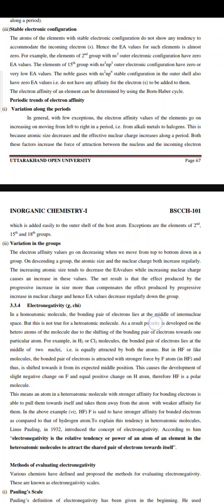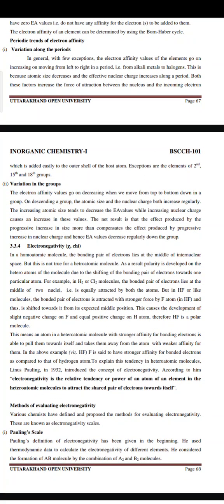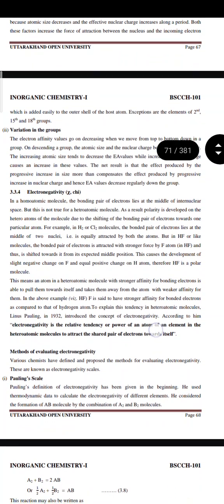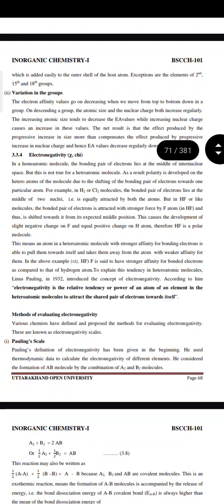Next is periodic trends of electron affinity. First, variation along the periods. In general, with few exceptions, the electron affinity values of the elements go on increasing on moving from left to right in a period, that is, from alkali metals to halogens. This is because atomic size decreases and effective nuclear charge increases along a period. Both these factors increase the force of attraction between the nucleus and the incoming electron, which is added easily to the outer shell of the host atom. Exceptions are the elements of the 2nd, 15th and 18th groups.